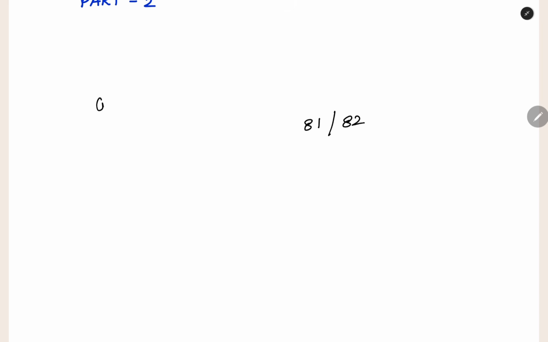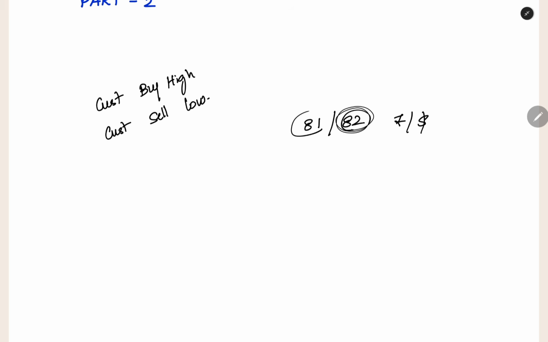Now the customer will always buy at a high price, and when he is selling, he will always sell at a low price. This is what you have to remember. This is the shortcut for identifying which rate you have to use. When you have rupee per dollar 81, 82, when you are purchasing, you will purchase at 82, and when you are selling dollars, you will sell at 81.